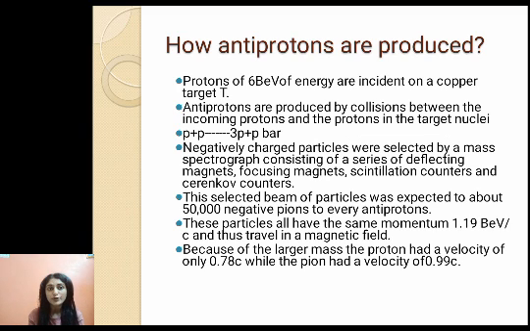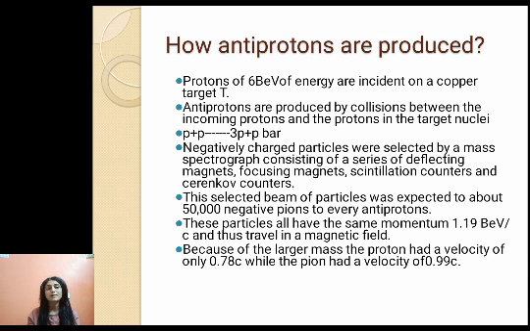Now, how are antiprotons produced? Protons of 6 billion electron volt energy are incident on a copper target, and protons from the proton beam combine with the protons from the copper target, and then antiprotons are produced. So basically the collision takes place between the incoming proton and the proton in the target nuclei. So p plus p gives you 3p plus p bar.